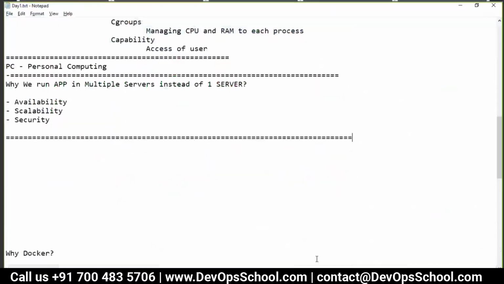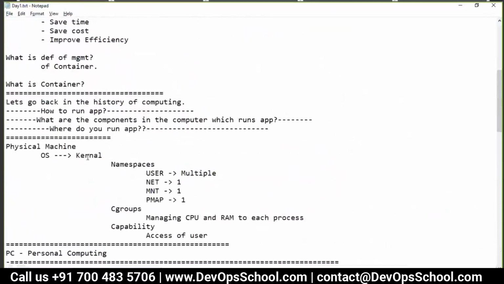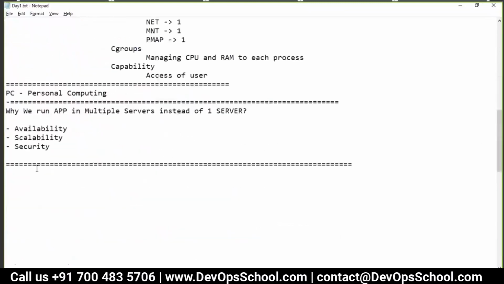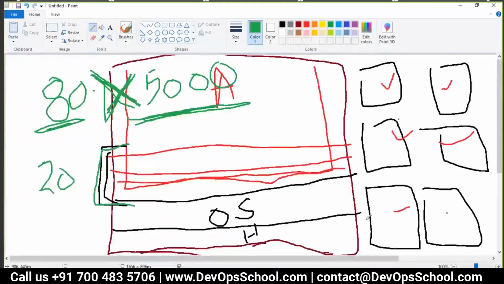Correct? So this was the prompt for the problem. They wanted to reduce cost, improve efficiency, and save time. Saving time means if you want to add more physical machines, you used to spend a lot of time procuring the hardware, installing the software, and all that. It's costly, and efficiency is also not there, right? Good. So what to do in this case? How to avoid the 80% wastage?